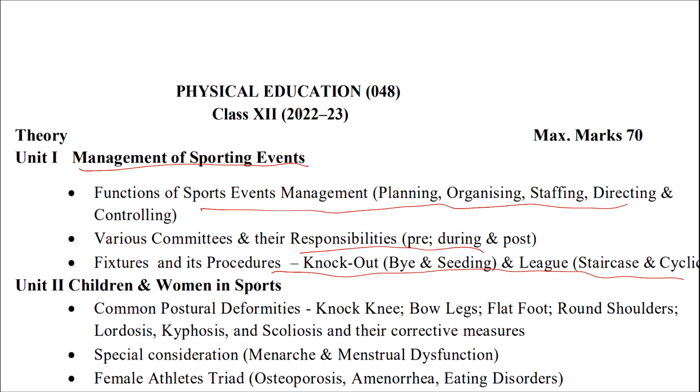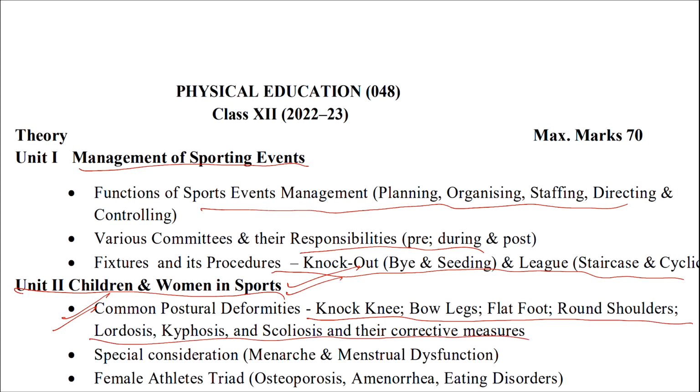So let's discuss unit 2, children and women in sports. This was the 5th chapter last year. They have brought it to the second chapter now. In that, common postural deformities, which were also there last year: knock knee, bow legs, flat foot, round shoulder, lordosis, kyphosis and scoliosis and their corrective measures.